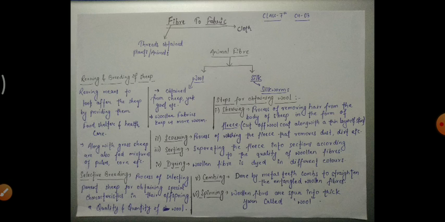The fourth process is dyeing. In this process, the woolen fiber is dyed in different colors because initially it is obtained in white, brown, and black only. So it is dyed in different colors as per our choice. The fifth step is combing.